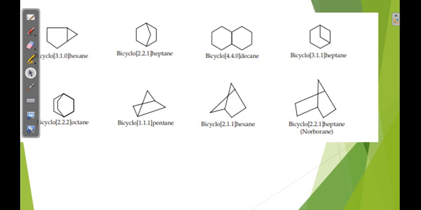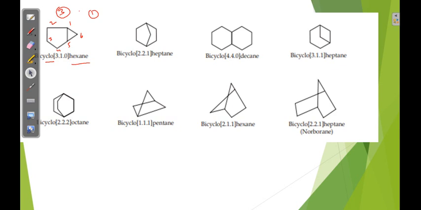First compound name. See from where you will start the numbering. 1 2 3 4 5 6, total hex. Then bicyclo, a 3 carbon chain bridge, here 1, here 0.